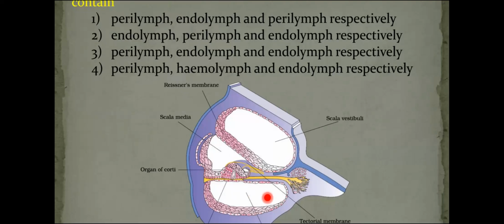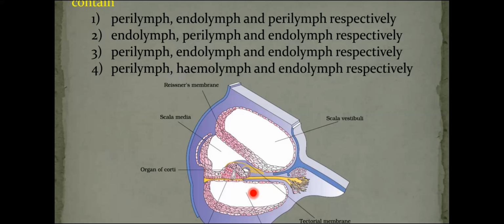By two membranes, I said that here. Scala vestibuli and scala media are separated by Reissner's membrane, and scala media and scala tympani are separated by the basilar membrane. Once again, I repeat, the cochlea internally is divided into three chambers by two membranes.